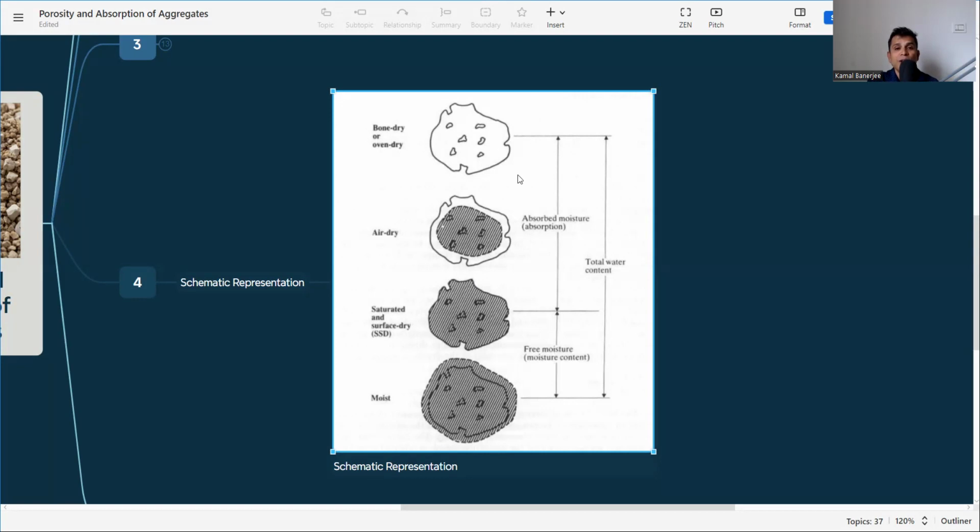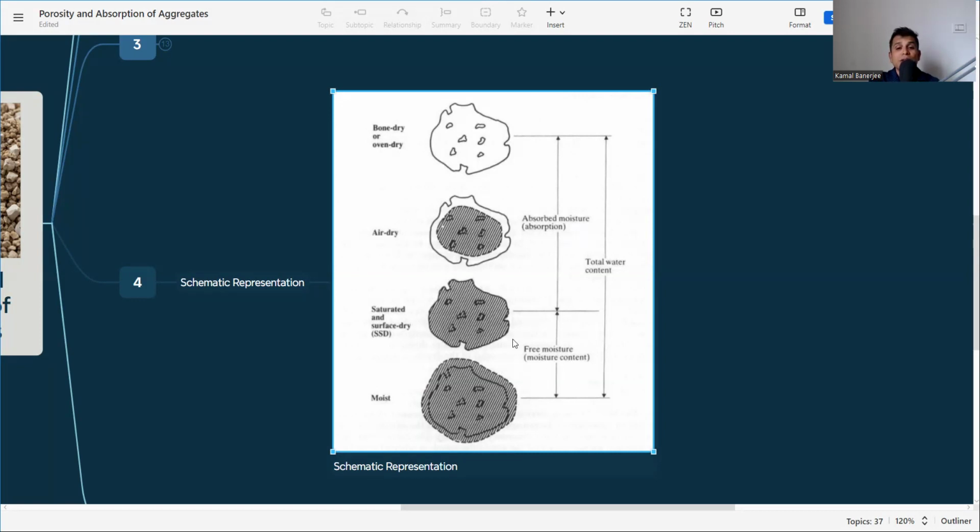So it is oven dry. When it starts absorbing water, it comes to the air dry condition. And when the pores are fully developed, that is the SSD condition. And again, when it absorbs more water, it will be the moist condition or the surface moist condition. And this moisture is the free moisture.